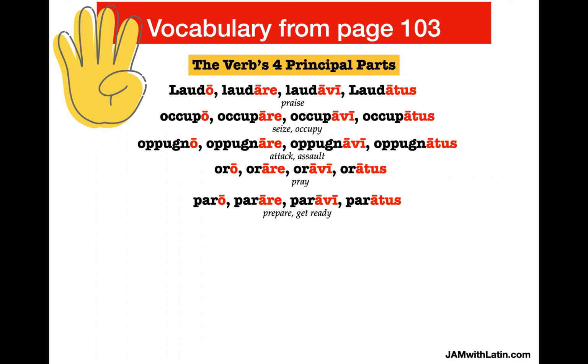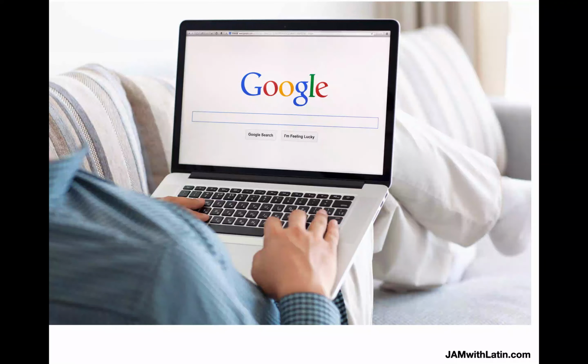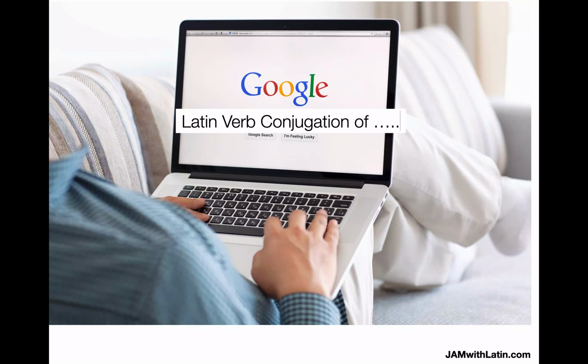Every verb in the first conjugation will have the first principal part end in o, second principal part are, third principal part avi, and fourth principal part atus. Now, if you have trouble conjugating a verb, you can Google it by typing into Google Latin verb conjugation of, and if you know like laudo, the first principal part of any verb, and you put it in there, it will come up and it will help you conjugate the verb.